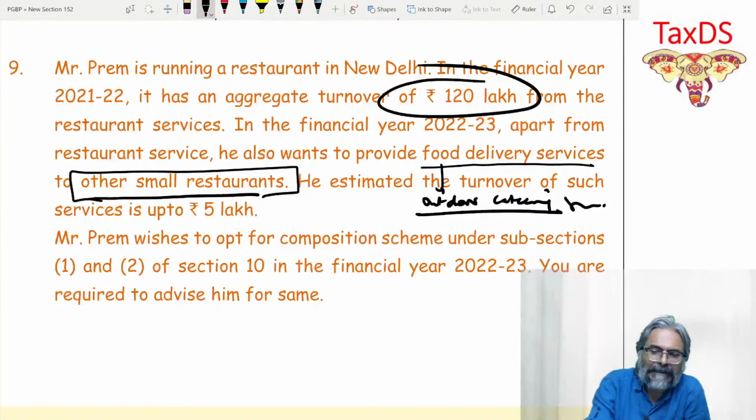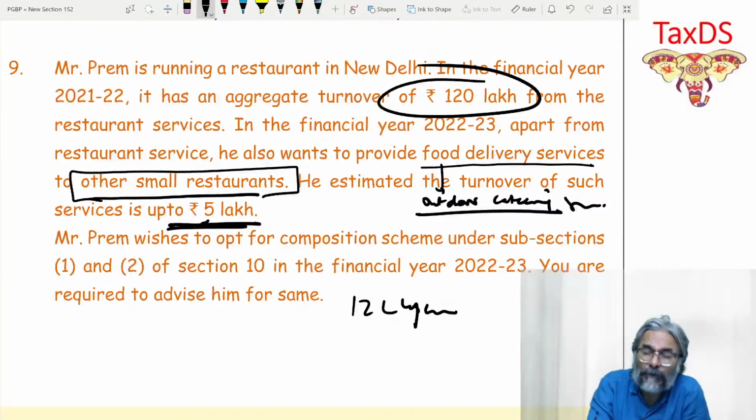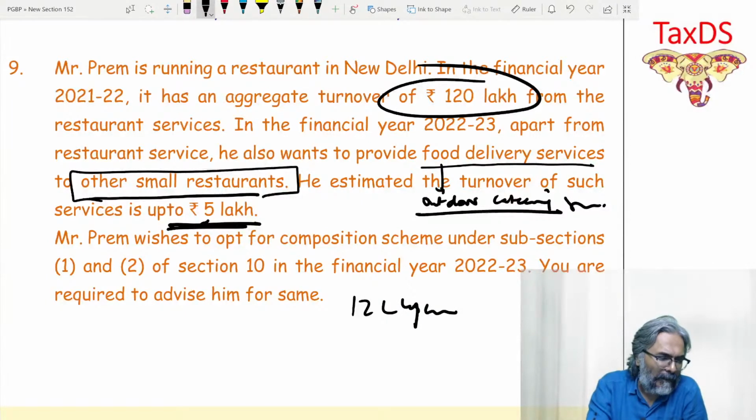And this will then be how much? 12 lakhs. So 12 lakhs is the upper limit. And how much have they actually done? 5 lakhs. So is it within the limit? Yes. And because it is within the limit, therefore the composition scheme is available in this context. Is the composition scheme available, students, in this context? And the answer is yes.